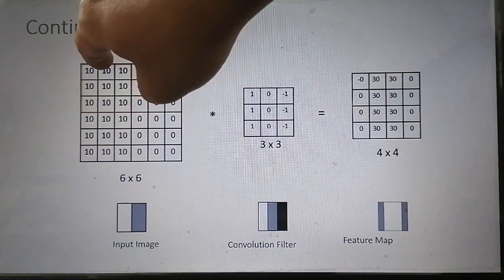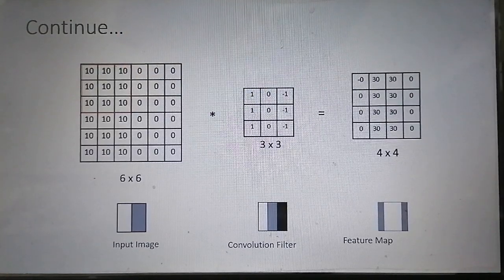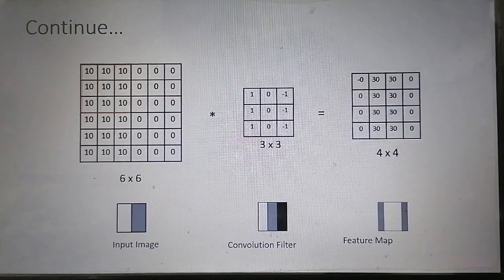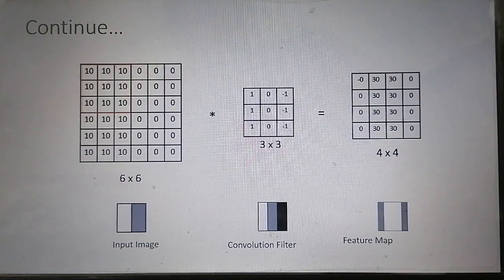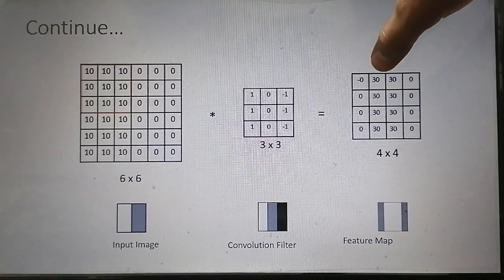Then again we will multiply the corresponding pixels of the filter and this projection area, and we take the sum of all values, and the resultant value will get stored in this feature map, which is 30 here.